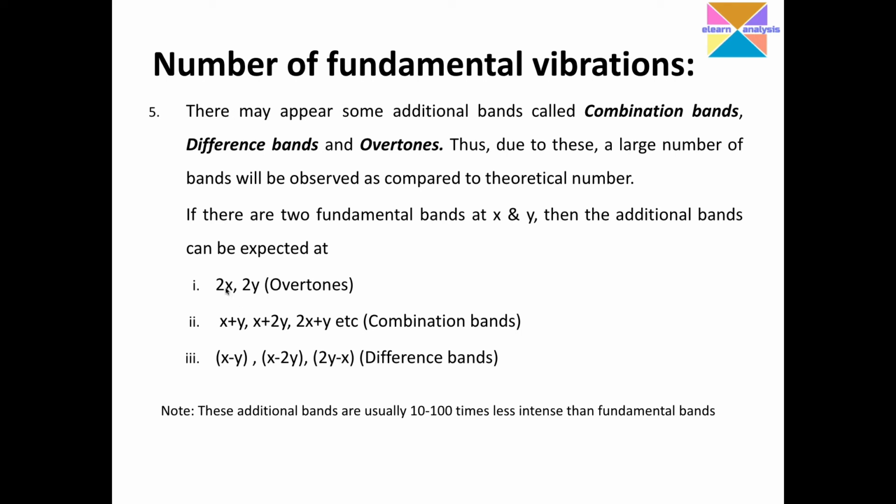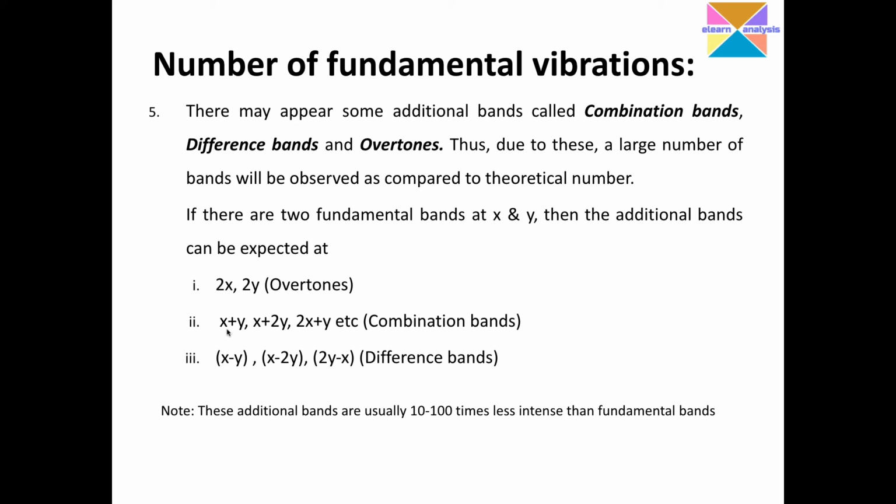For example, if there is a band at 1600 and you see one more peak at 3200, then we call it an overtone. If there is one band at 800 and one more additional small band at 1600, that 1600 band we call an overtone. So it is simply 2 times the observed fundamental band. We call those kinds of bands overtones.